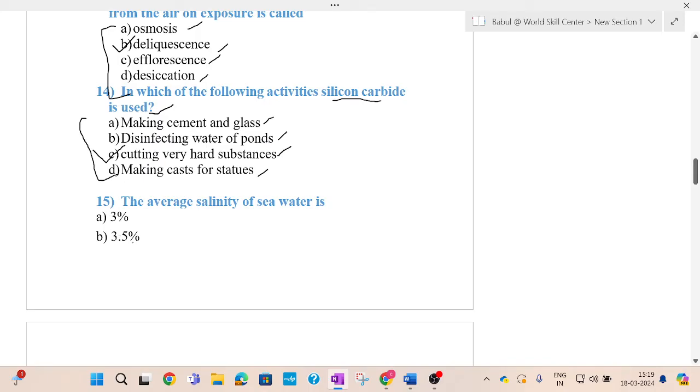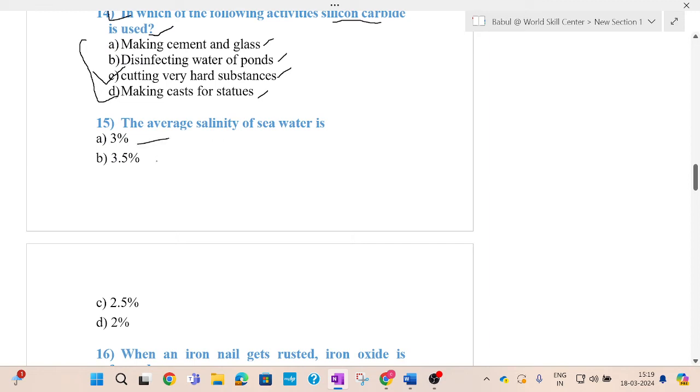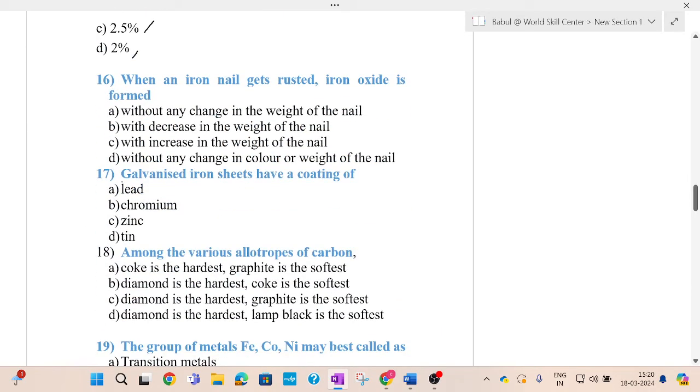Now come to question number 15. The average salinity of seawater is: options are 3%, 3.5%, 2.5%, 2%. The answer for this question is 3.5%. The average salinity of seawater is 3.5%. Next question: when an iron nail gets rusted, iron oxide is formed. So here are the options.